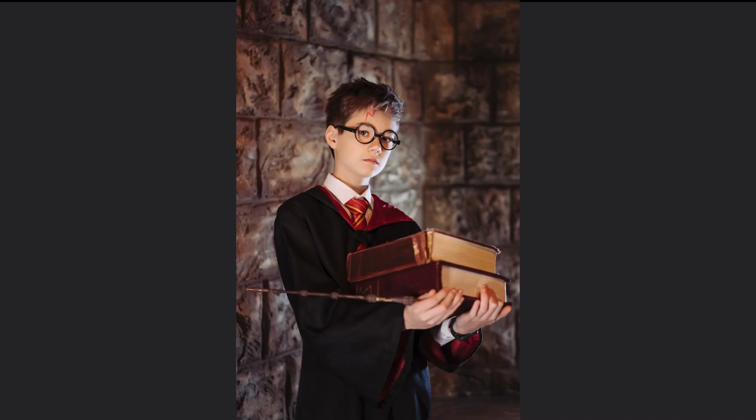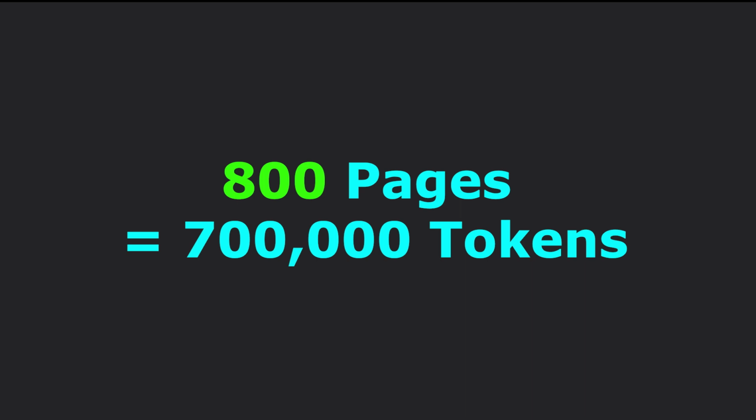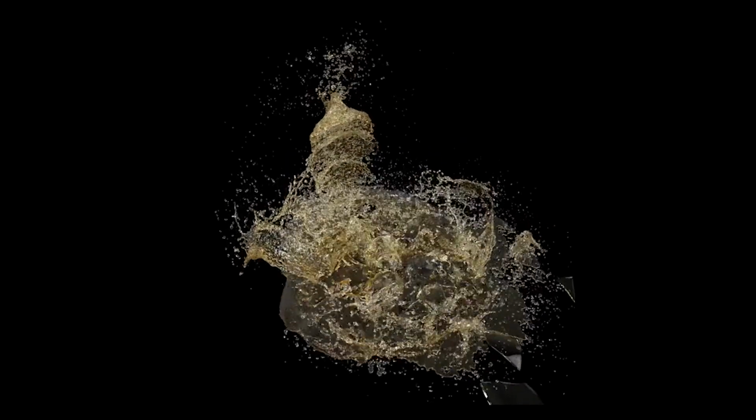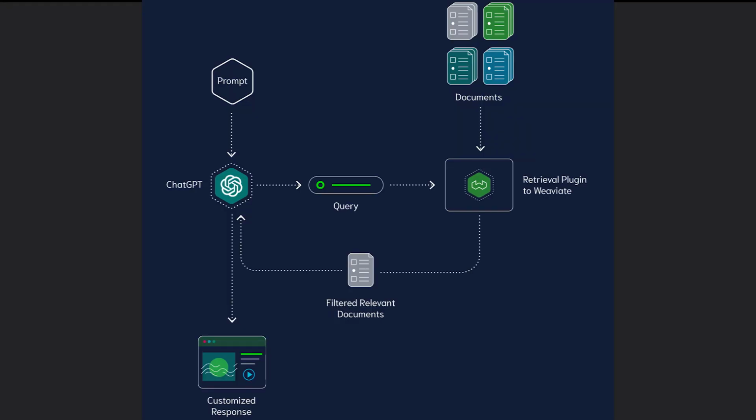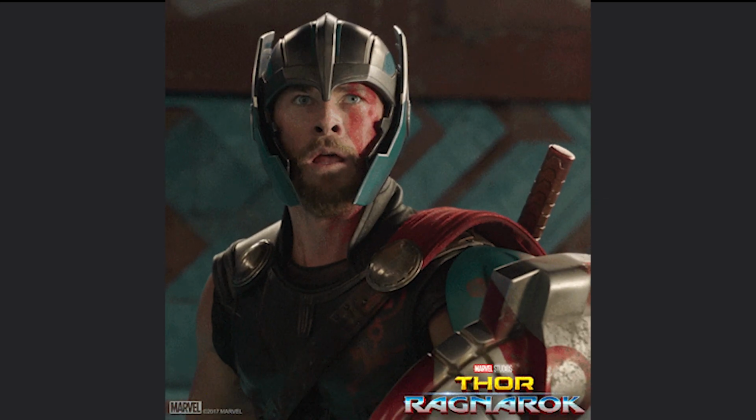But what if you want to search an 800-page programming book or a Harry Potter book using ChatGPT? At 800 pages, that would equate to around 700,000 tokens. That's going to break things. One current smart trick is to embed and store the book in the vector database, then convert your search query to a vector embedding, and search the database for similar embeddings before feeding the results into your LLM prompt, which then finally replies to the user. Vector databases can also be used to provide long-term memory to your LLM model, making you more powerful than Thor himself.